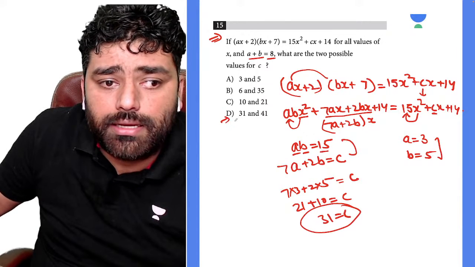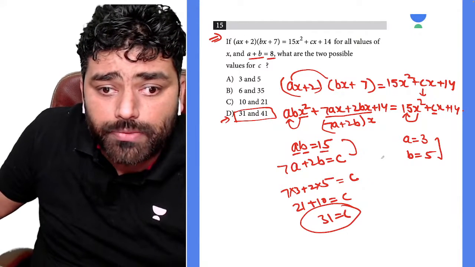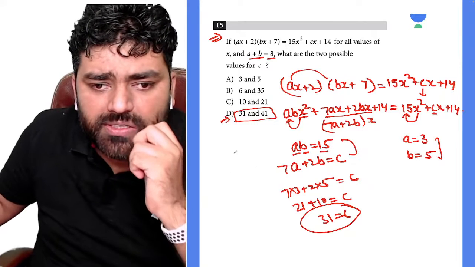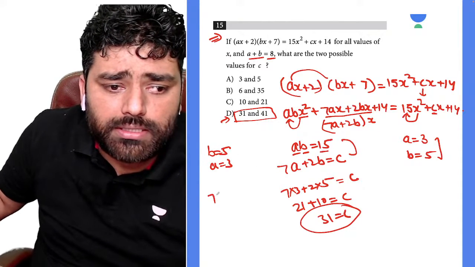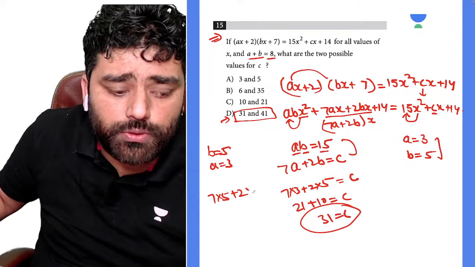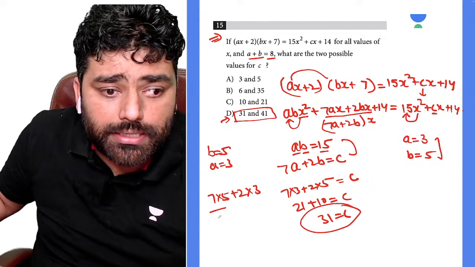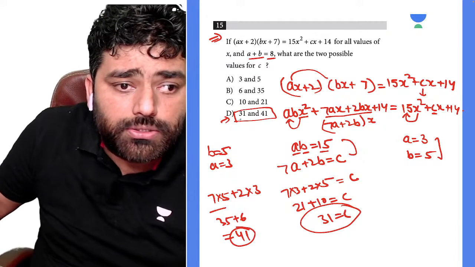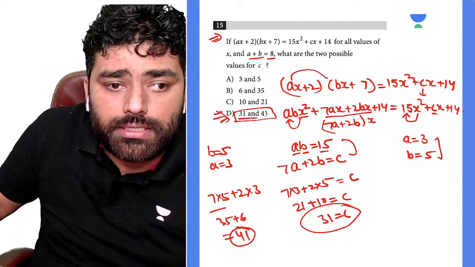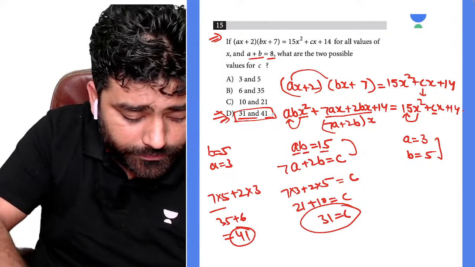So you can just check, okay, answer D is 31, right? But you can check the vice versa also. If you take B is equal to 5 and A is equal to 3, then what will this be? 7 times 5 plus 2 times 3, right? So that is going to be 35 plus 6, and this is going to be 41. So ultimately we find both 31 and 41, and that's the answer.